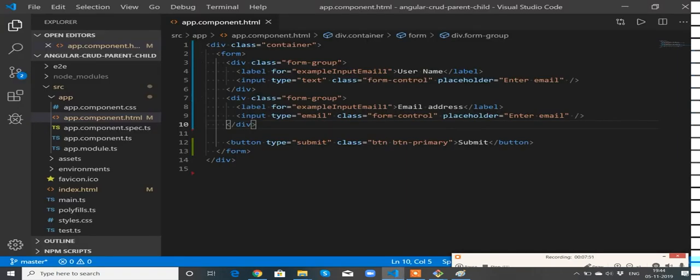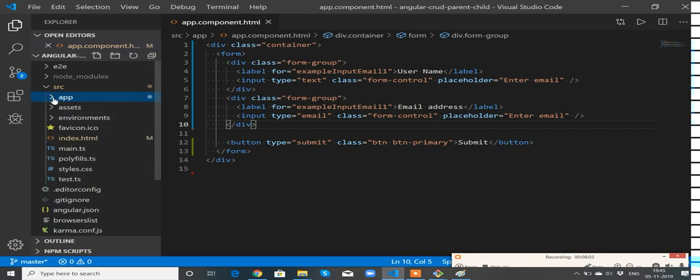Okay, now this is a simple HTML form. So we need to convert this into an Angular form. To do that, the number one step is to go to the app module.ts.